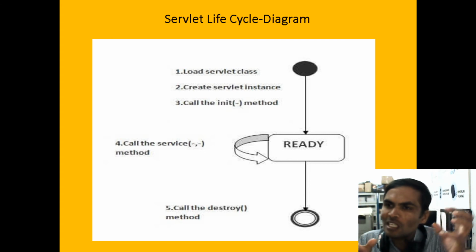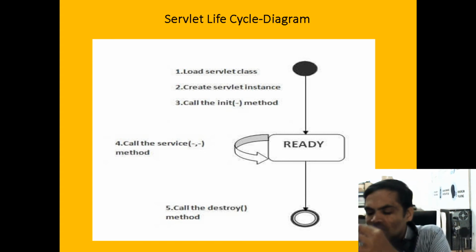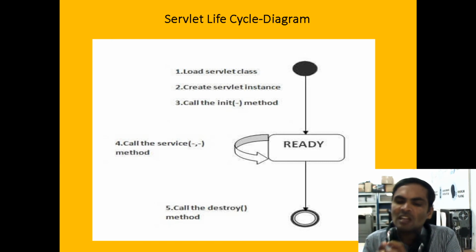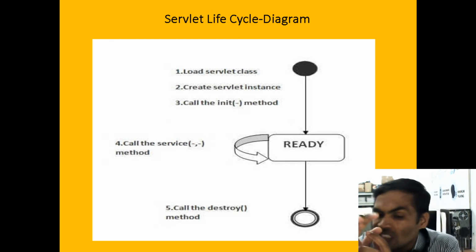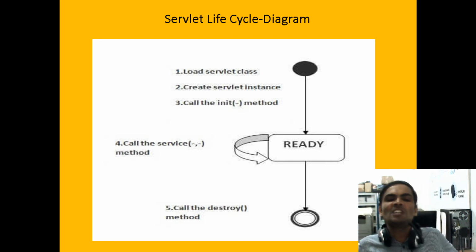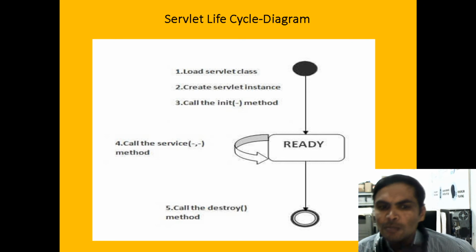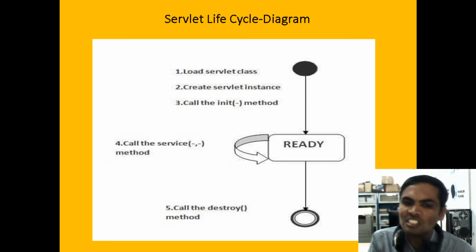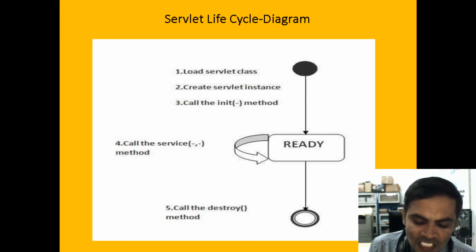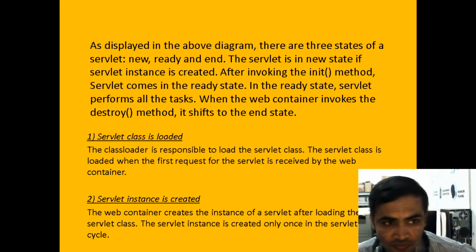The request object handles the client's request. After handling, it performs the action on the server side. Again, the server should send the response to the client with the help of the HTTP response. It sends the response to the client in the format of text or maybe HTML. Then finally, destroy will be there.